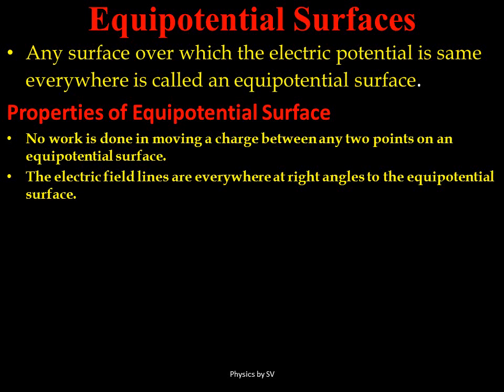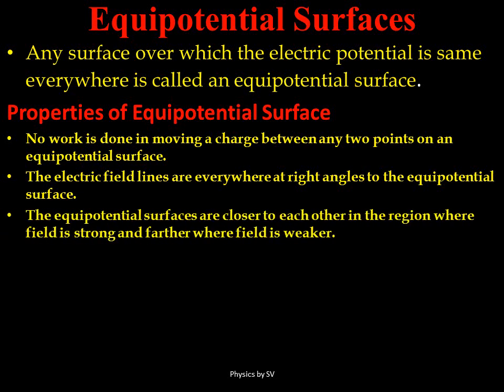Similarly, the electric field lines everywhere are at right angles to the equipotential surface. Again, if this does not happen, then there would be work done in moving a charge from one point to another, which will be again a contradiction of the property of an equipotential surface. So electric field lines are necessarily at right angles to the equipotential surfaces. Otherwise, you would get one component of the electric field which is tangential to the equipotential surface, and that would lead to the result that work is done in moving a charge from one point to another on the equipotential surface, which will be a contradiction of our previous point.